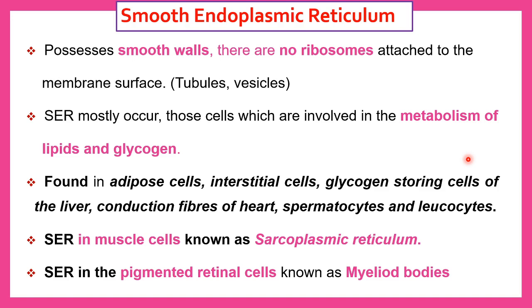The smooth endoplasmic reticulum present in muscle is called sarcoplasmic reticulum. The smooth endoplasmic reticulum present in the retinal pigment cells of the eye is called myeloid bodies, whereas the endoplasmic reticulum granules present in nerve neurons are called Nissl granules.